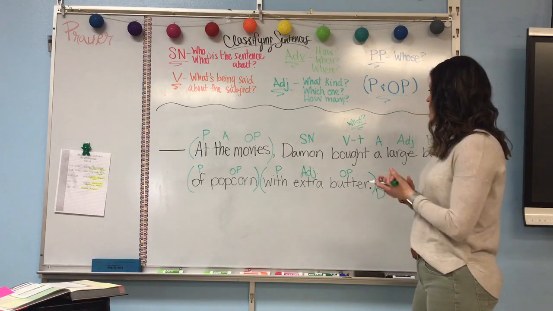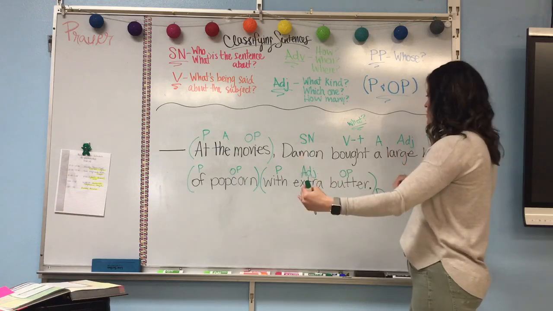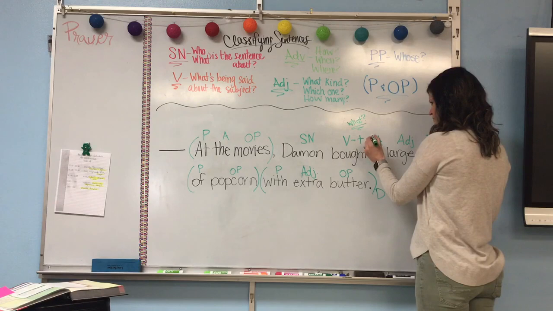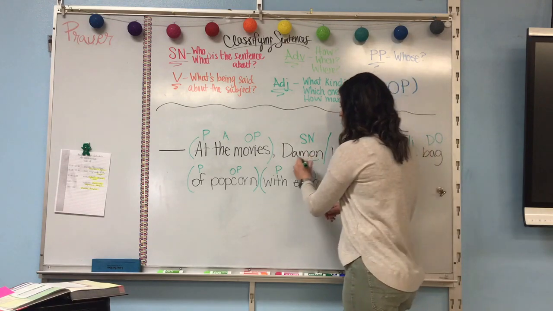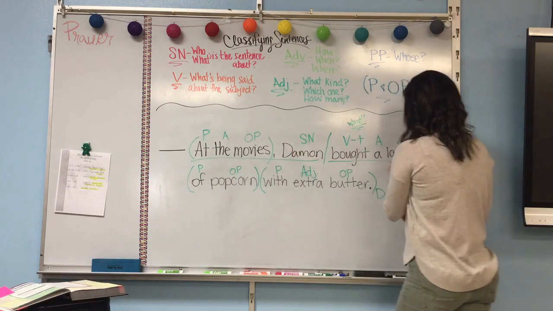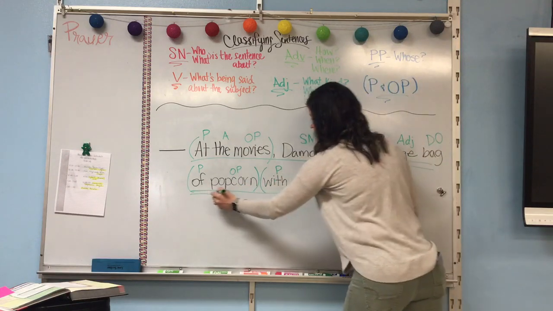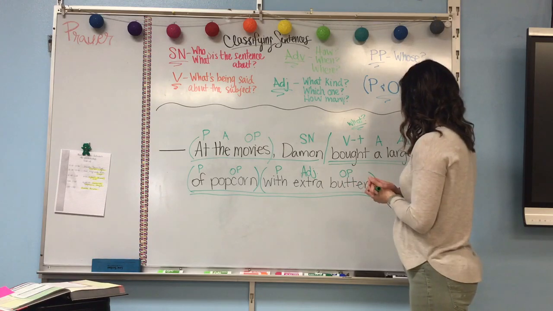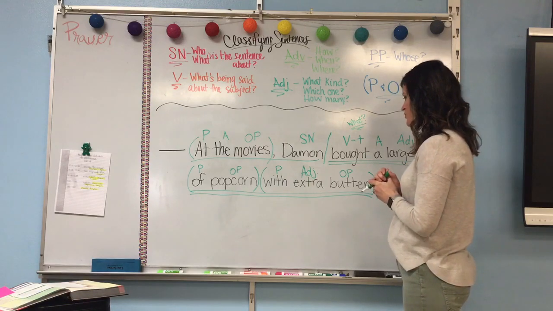Get that done. To divide our sentence between our complete subject and our complete predicate, it's the same as normal. We're going to split here. Here we have our subject. So all of this is our complete subject. So this is helping modify Damon. And then all of this, including our prepositional phrases at the end here, are with our complete predicate. Bought a large bag of popcorn with extra butter.